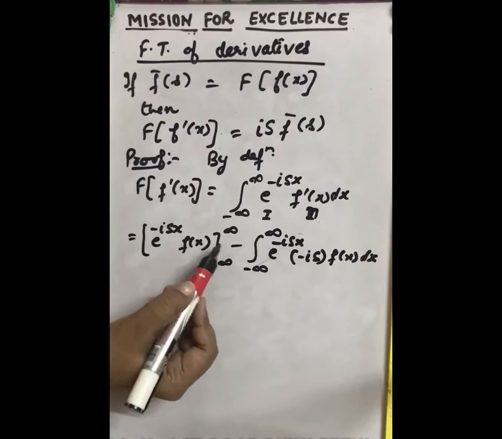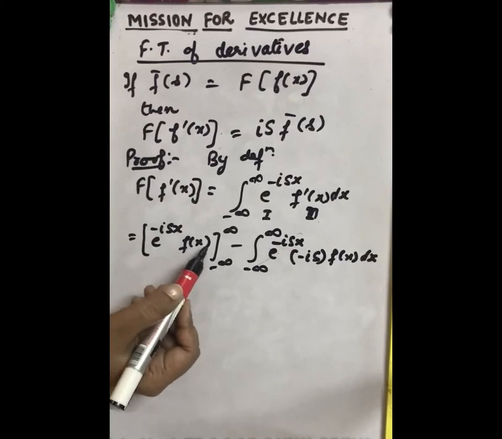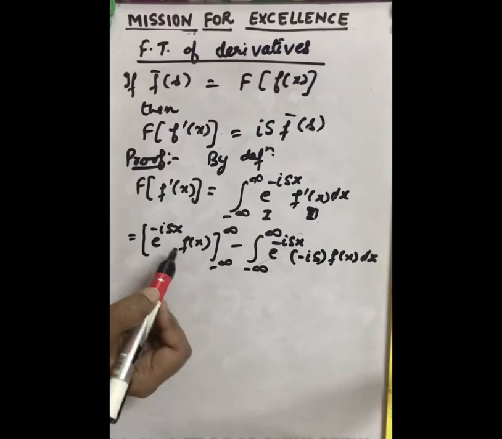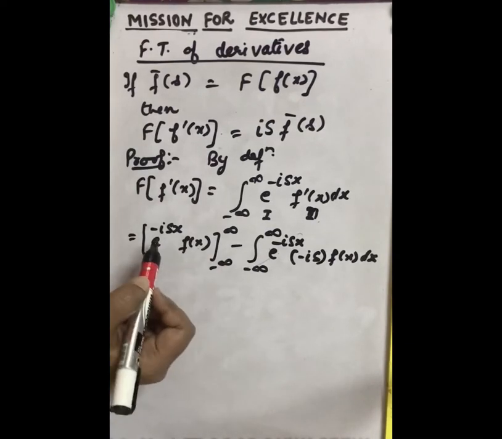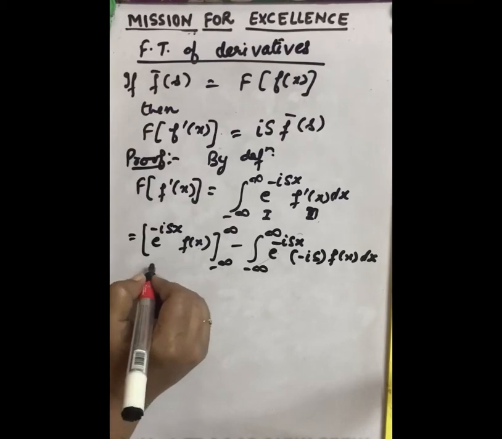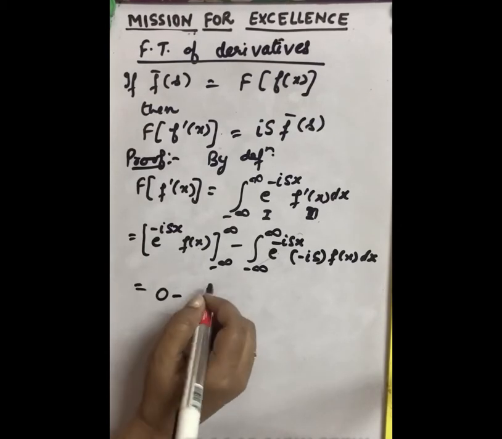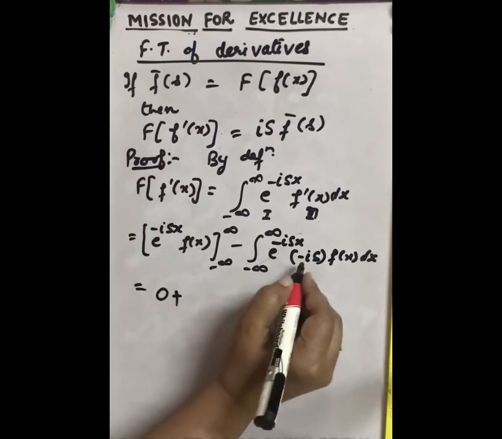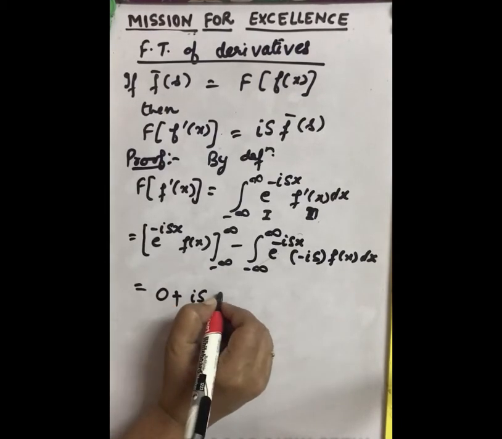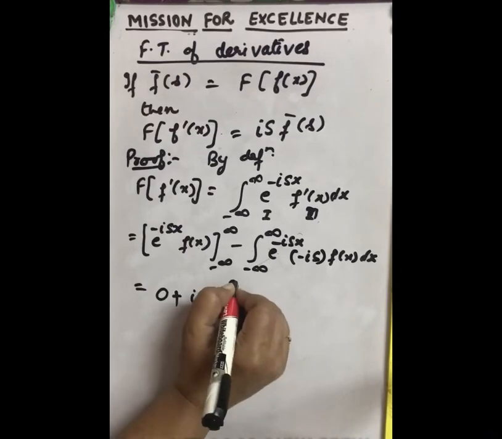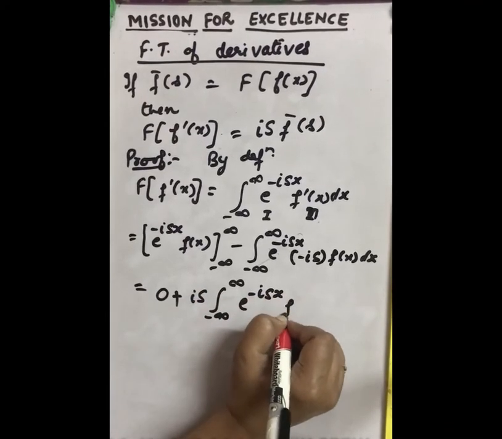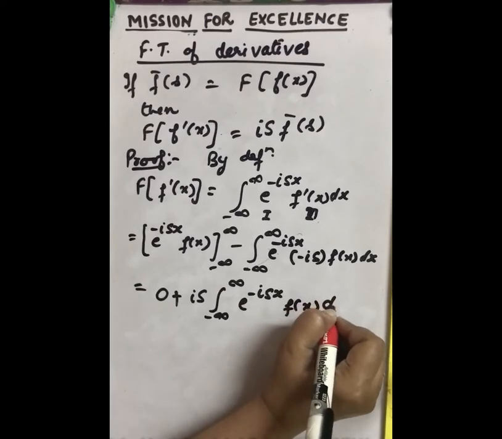When you put infinity here, it will become 0 because f(x) is a bounded function, and when you put minus infinity, again it will be 0. So it will be 0 minus, and this minus minus will become plus. Iota s we can take outside, the integral from minus infinity to infinity of e raised to power minus iota sx f(x) dx.